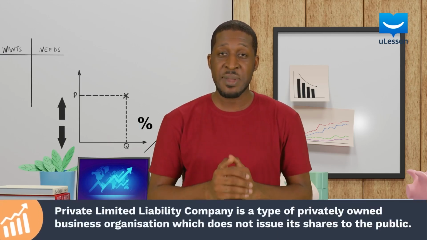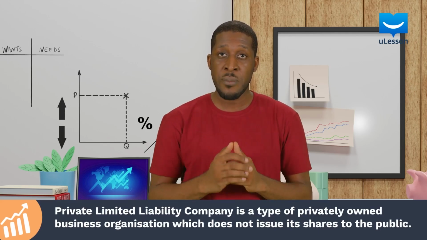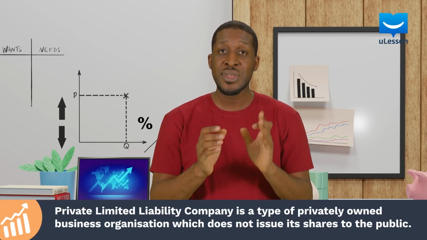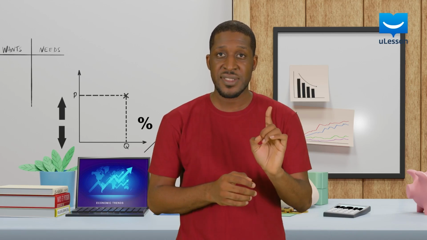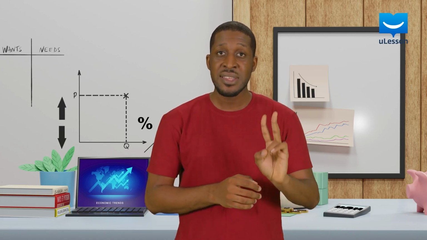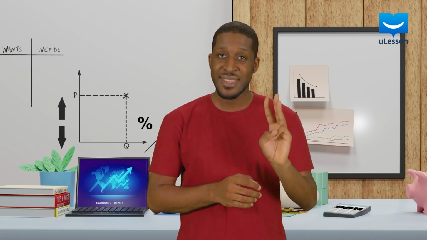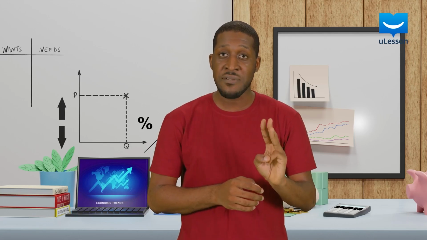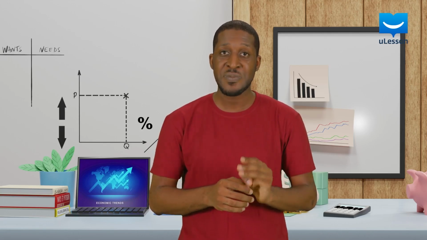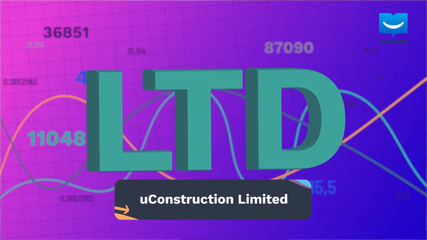A private limited liability company is defined as one whose rules, or more formally called articles, include three conditions. First, the right to transfer its shares is restricted. Second, the number of shareholders must be between 2 to 50. And third, the public may not be invited to subscribe for its shares. The name of the private limited liability company must end with the abbreviation of limited. For instance, U Construction Limited.